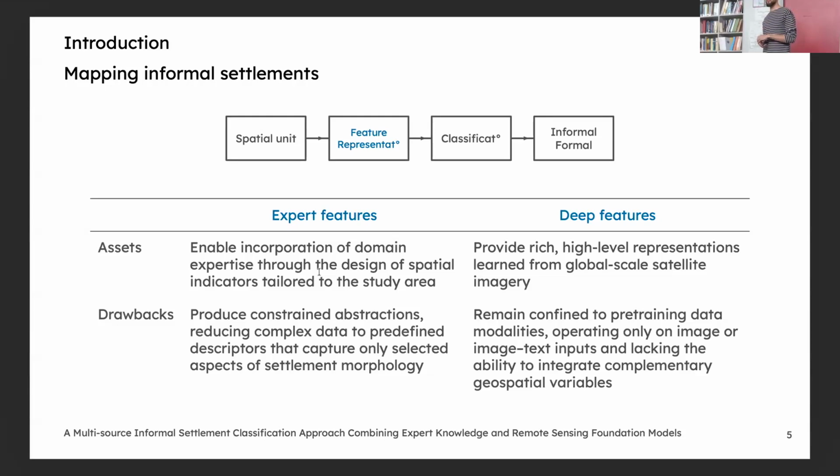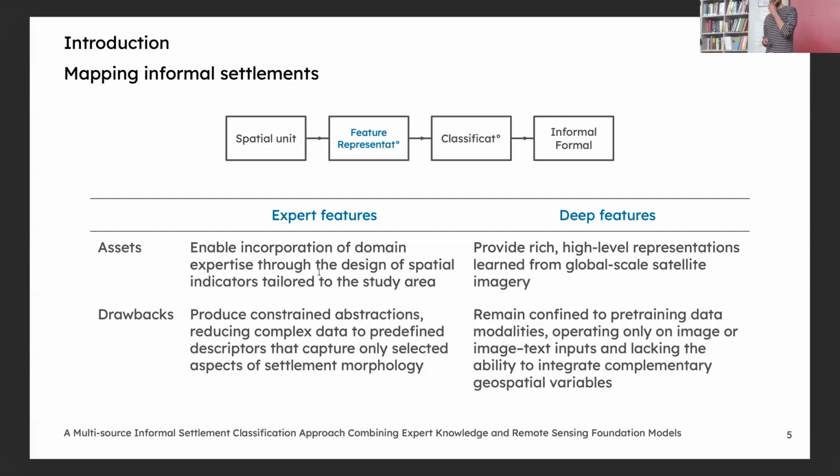Most foundation models are image or image-text models. And there are some works about sensor-agnostic models. But most of the time, if we need some task-specific data, we can't incorporate it in a model that is already pre-trained.